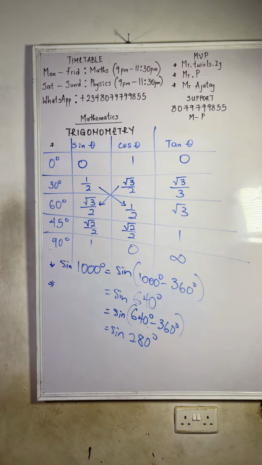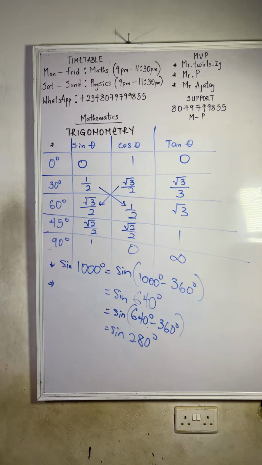Now if you look at it, which quadrant does 280 degrees fall on? No, it's not the third. The third is from 180 to 270, so this is more than 270 already. The fourth is from 270 to 360. Do you get it now? So 280 falls on the fourth quadrant.